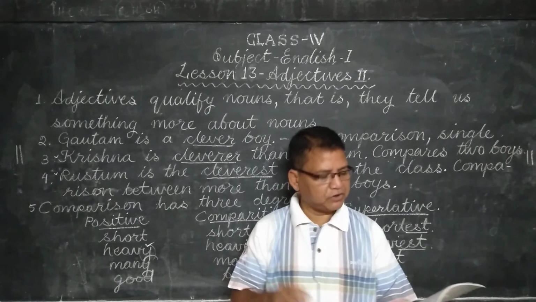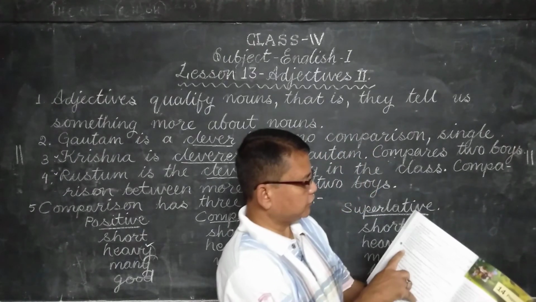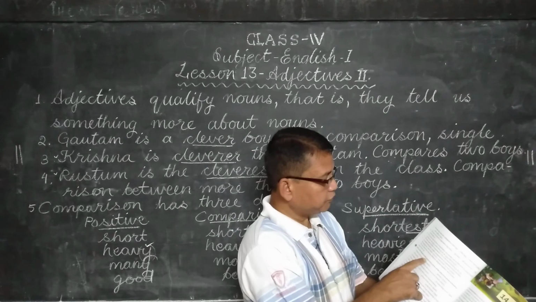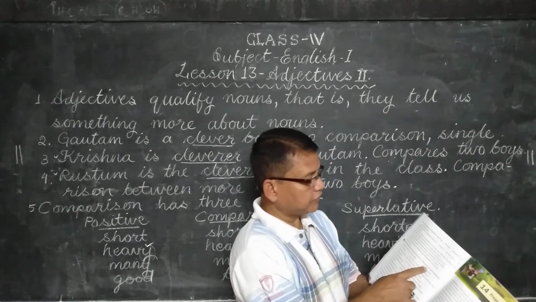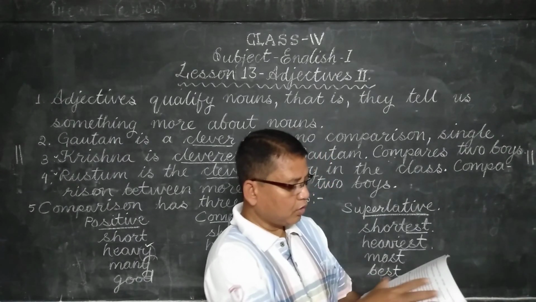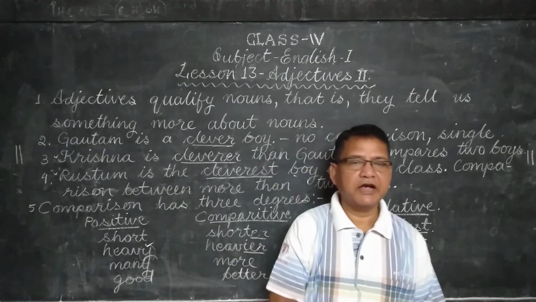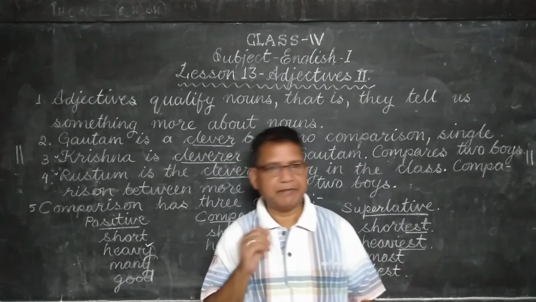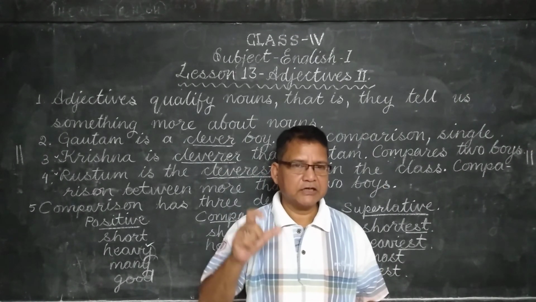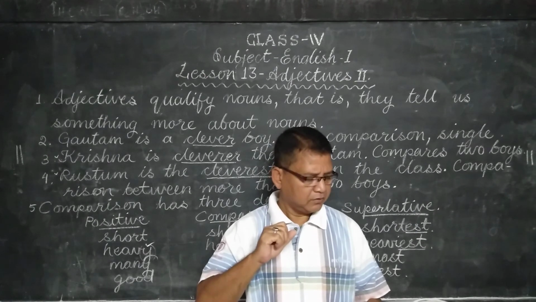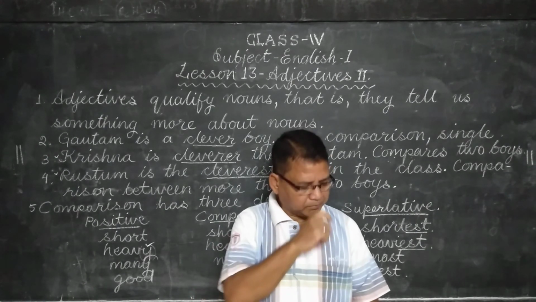Now on page 64, there is an exercise. Fill in the blanks with appropriate forms of the adjectives given in the brackets. All the sentences have adjectives at the end of them. So you have to write the correct degree of the adjective. A few examples I'll give you.